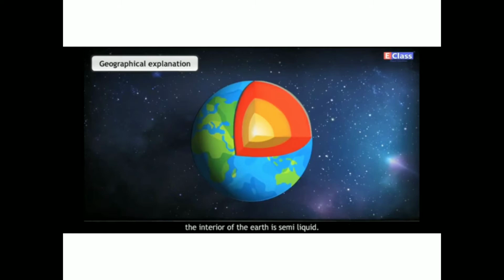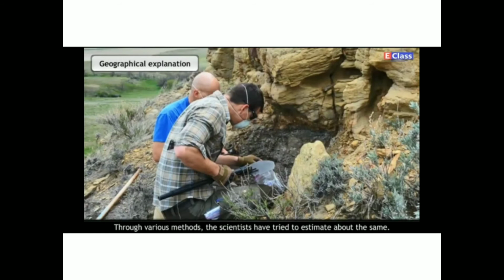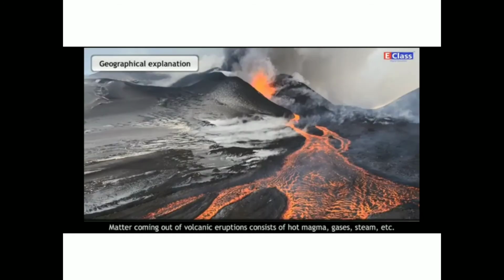Man has always been inquisitive about what lies in the interior of the earth. A direct observation of the earth's interior has not been possible as yet. Through various methods, the scientists have tried to estimate it. In this, the study of material coming out of volcanic eruptions and of seismic waves is most important. Matter coming from a volcanic eruption consists of hot magma, gases, steam, etc. When lava cools and solidifies, igneous rock is formed.